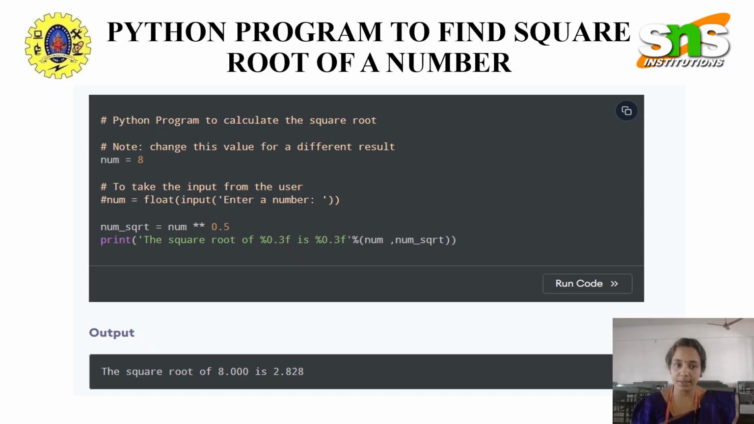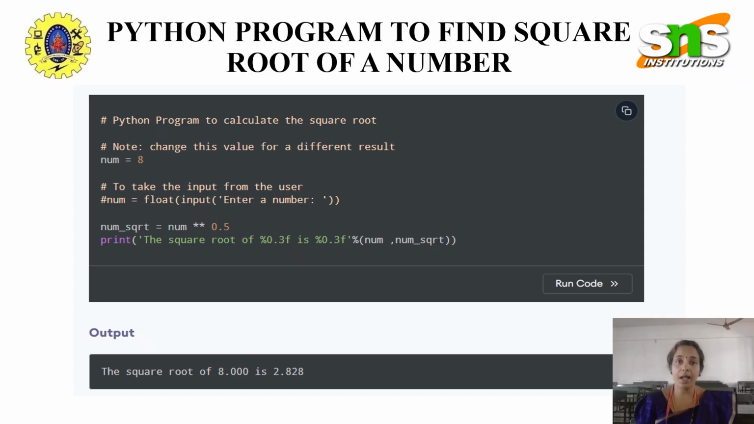num = 8. So I am giving the value as num equal to 8. Then, '# To take the input from the user'. If there is a choice, I can also get it from the user: '# num = float(input('Enter a number: '))'. The user may give an integer, which is a whole number. The user may also give a float, which is nothing but a decimal number. So float means decimal number according to the Python programming language.